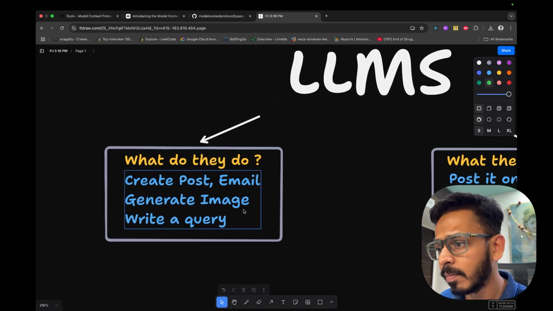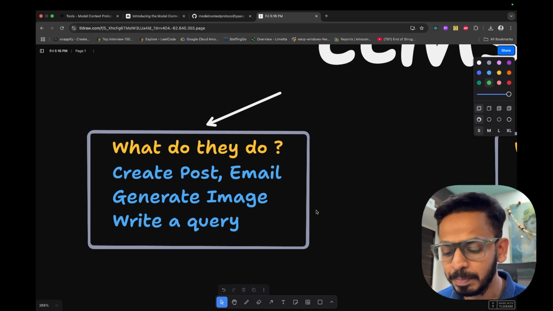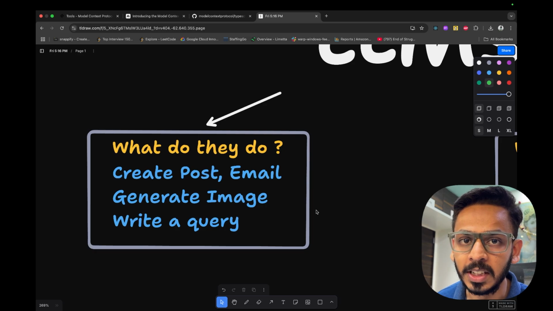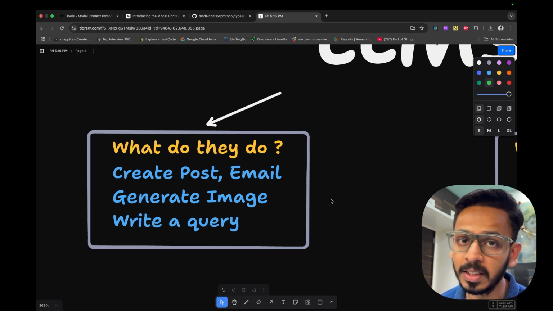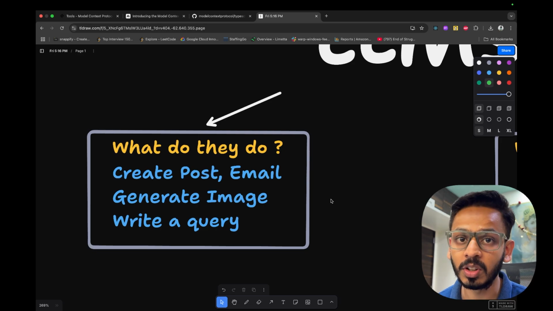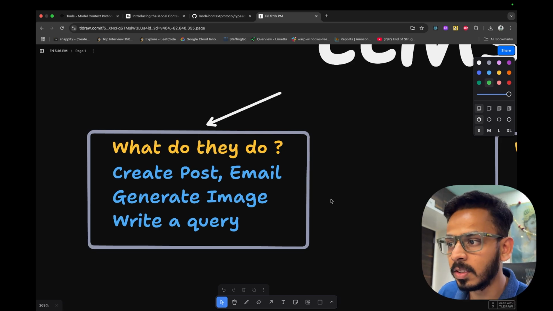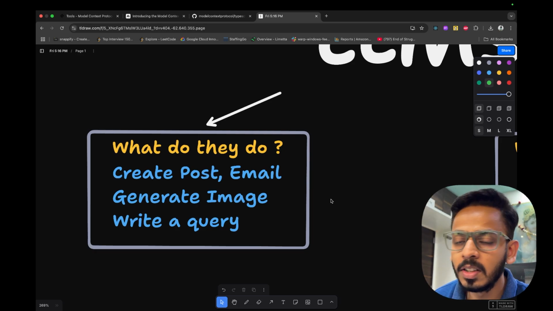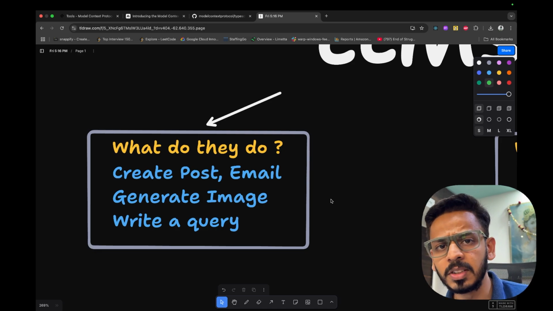Recently, ChatGPT also increased the image limit for the Ghibli images, which is very much in trend right now. So LLMs can also generate images based on the prompt that you give. And the third thing, among the top three most important for any LLM, is writing any kind of query, like an SQL query, MongoDB query, or Supabase query.